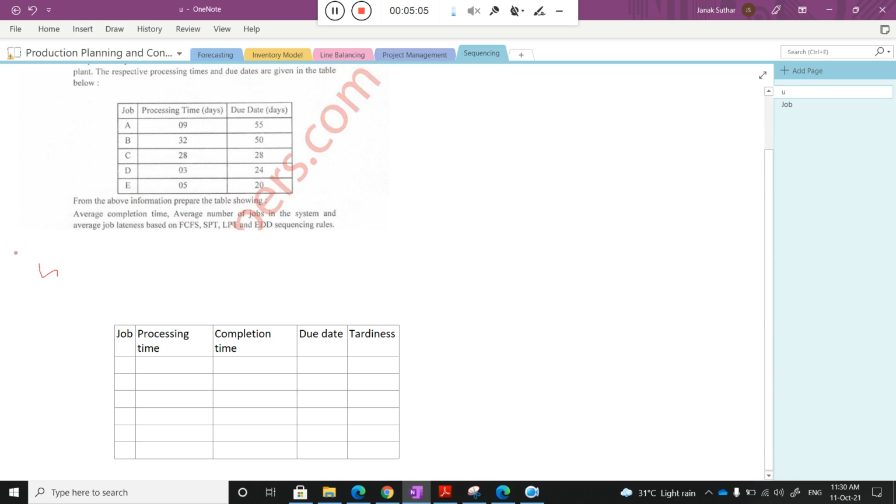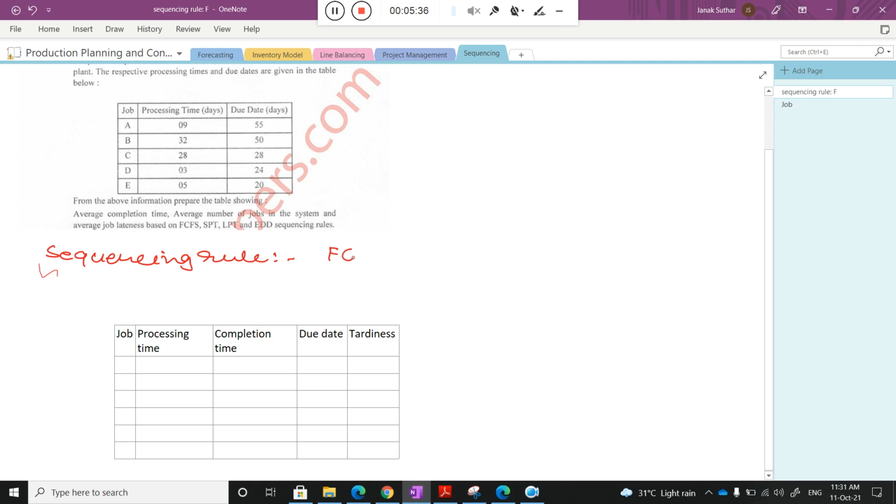The first one is FCFS, as mentioned in this numerical. Why I am taking the numerical here is so you can understand in a practical manner what first come first serve is and what SPT is. That's why I start with the numerical.